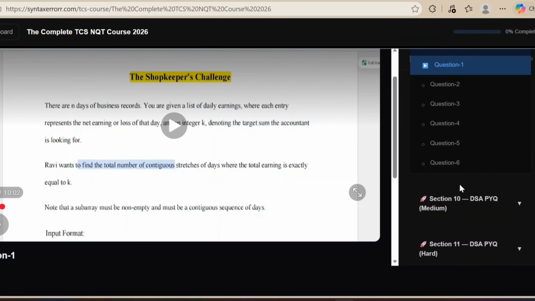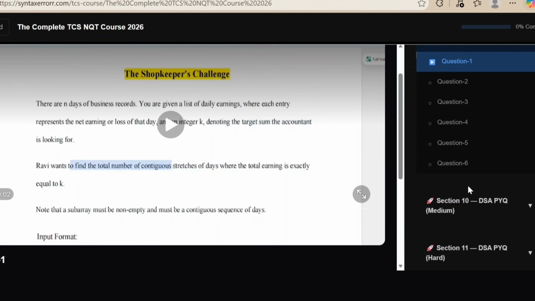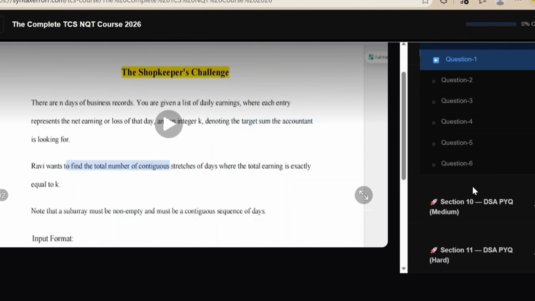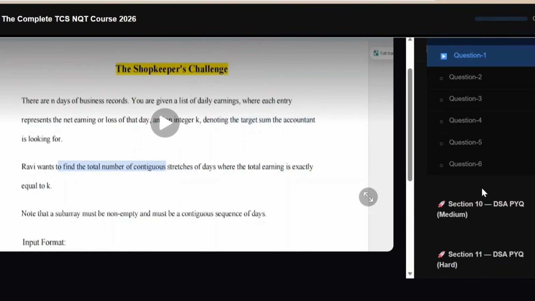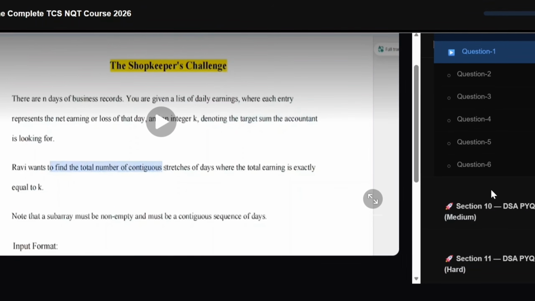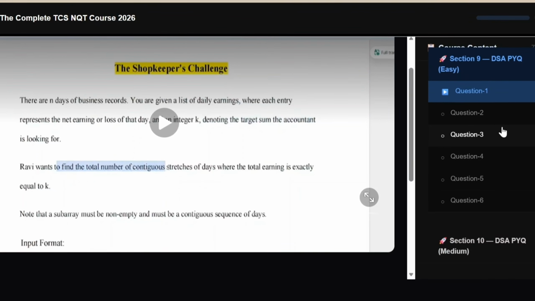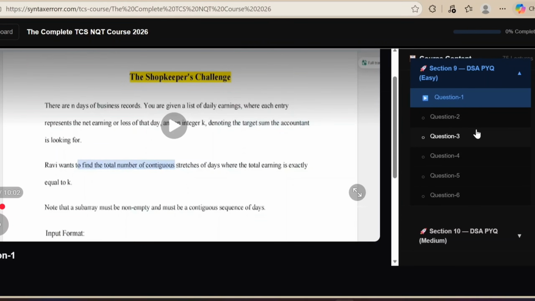Fine. As I have told you that you have to do story based question for TCS NQT, because TCS NQT is asking story based question in DSA. Fine. So to crack the coding of TCS NQT up to prime level, you have to crack the story based question. Fine. So here in this course, in the PYQ section, we are solving the PYQ of DSA which are in story based format, and this will help you to crack the coding of TCS. Fine. And that is the specialty of the course.